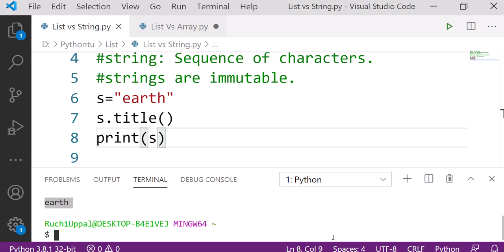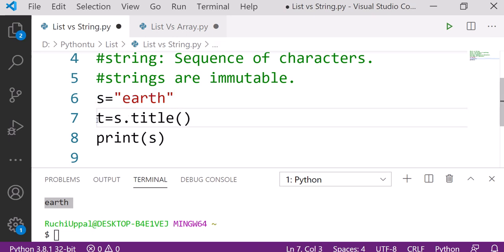You can simply create a new string over here. You cannot change the existing string, but yes, you can create a new string. If I write here t is equal to s dot title, now I am creating a new string. Then after that I am printing t.